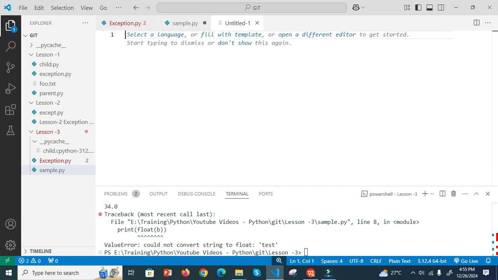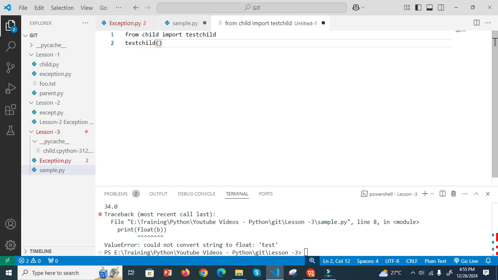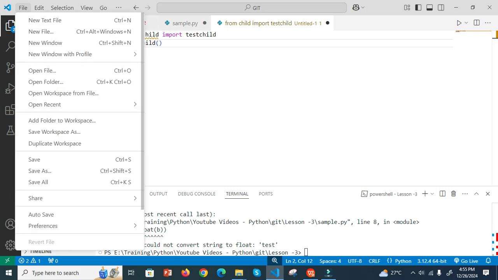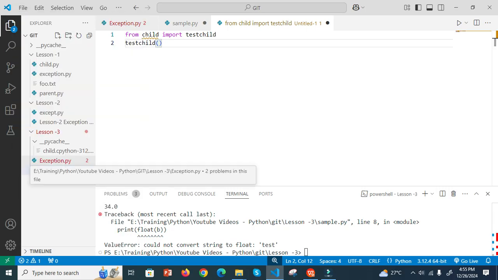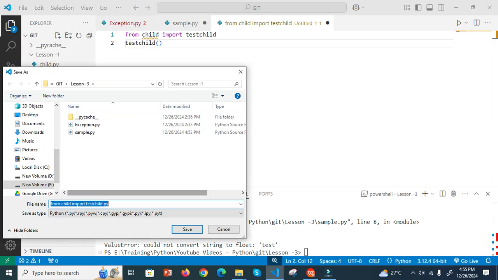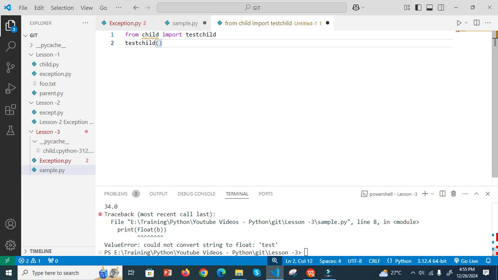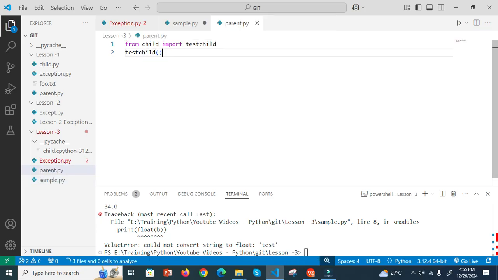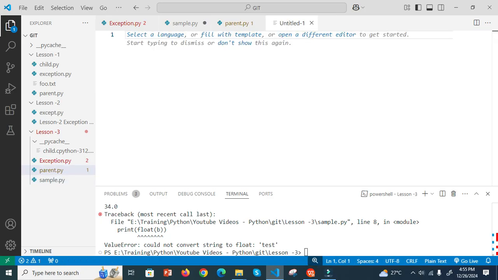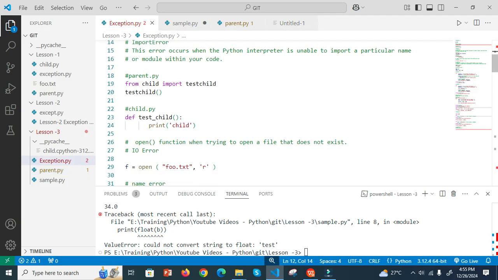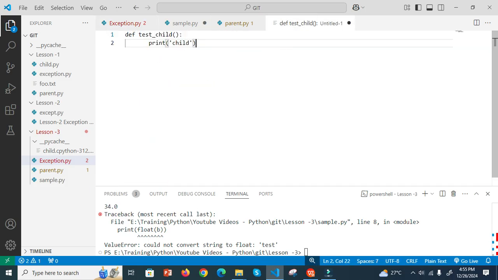I create a new file and save this file as parent. Now I create another file, and I save this as child.py.